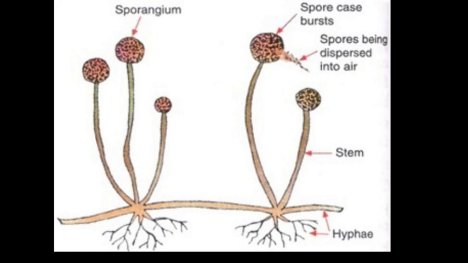Most things like fungus, bacteria and non-flowering plants such as ferns and mosses reproduce by the method of spore formation. The common bread mold is a fungus whose scientific name is Rhizopus, and it reproduces by the method of spore formation. As you see on your screen, it is a reproduction of bread mold fungus, Rhizopus.